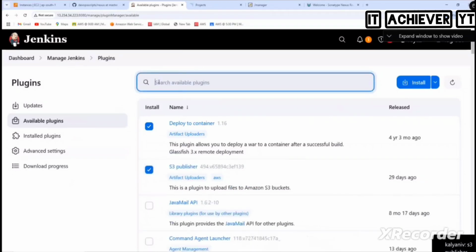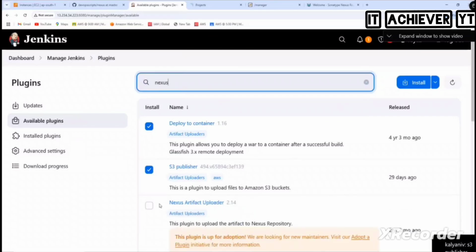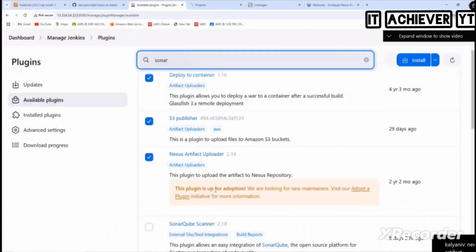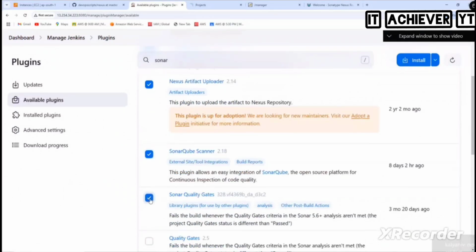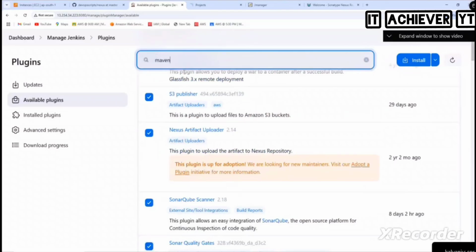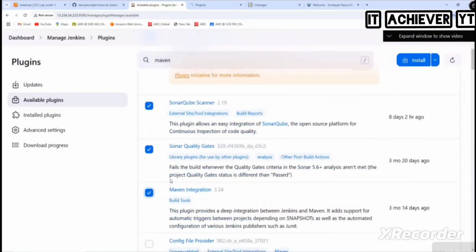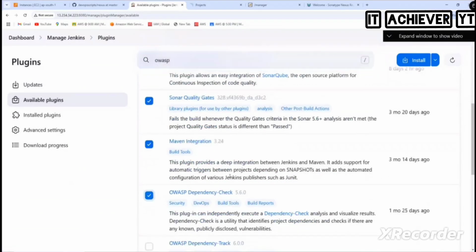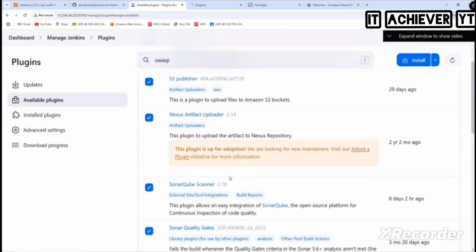Nexus. Just type what here? Nexus artifact uploader. Sonar. SonarQube scanner. Quality gates. I'm not typing it for you, you type quality gates because it'll take a lot of time, right? So quality gates. And then if you want Maven Integration, type Maven Integration. And then if you want OWASP, let's go and type OWASP Dependency Check. Okay. Everyone understood what are the plugins that you need to install?